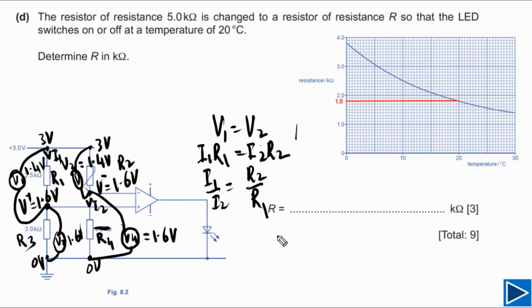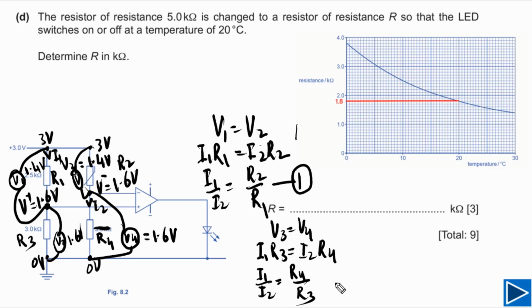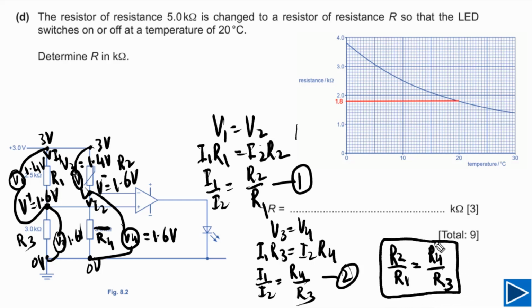We can repeat the same process for V3 and V4. For V3, we can write down I1 R3 is equal to I2 times R4. From here, I1 by I2 is equal to R4 by R3. Let's say this is equation 1 and this is the second. Now, if we compare these two, simply we can write R2 by R1 is equal to R4 by R3. So this is the ratio between these resistors.